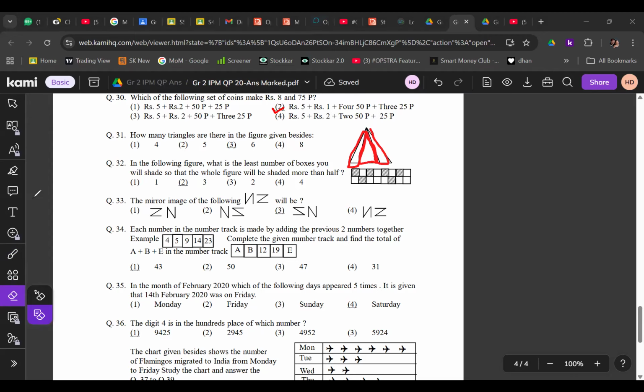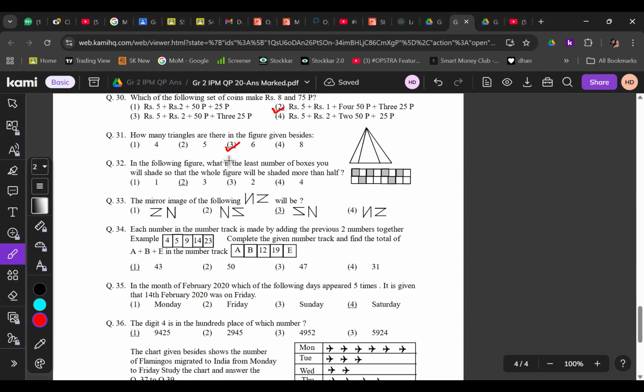The fourth one is a bigger triangle, correct? Yes. Got it? So there are a total of 6 triangles. How many? 6 triangles. Whenever you have this type of figure, you should do 3, then 2 and 1. What is the shortcut?